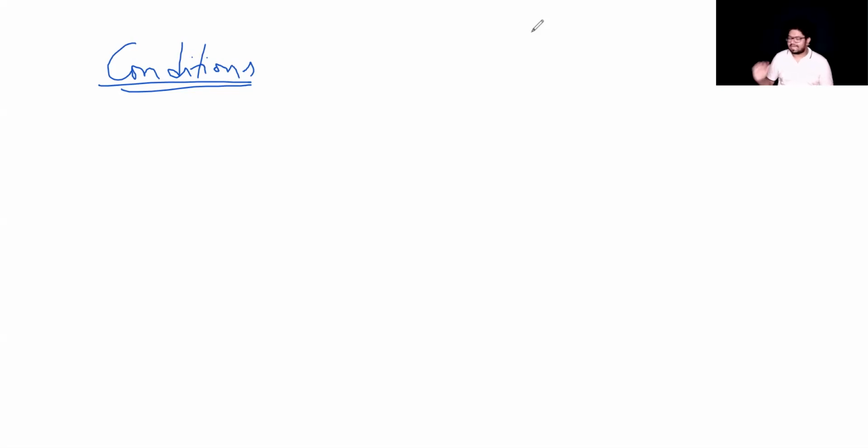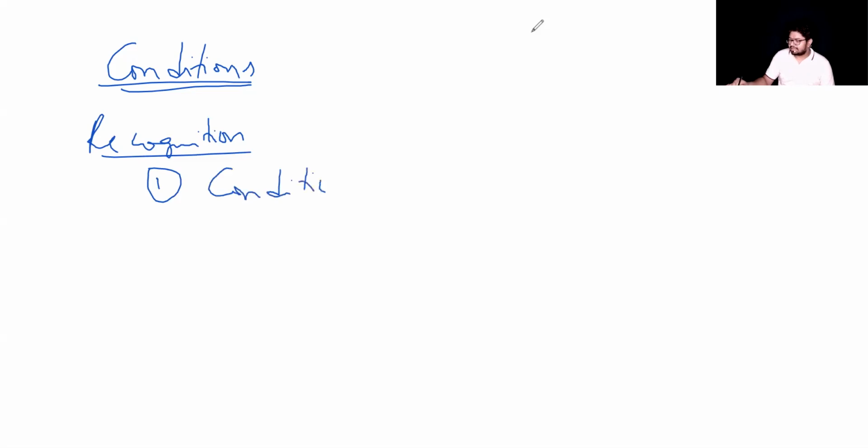Okay. Now, having said this, how do I recognize a government grant? The first condition for recognition is that the conditions from the government will be satisfied.